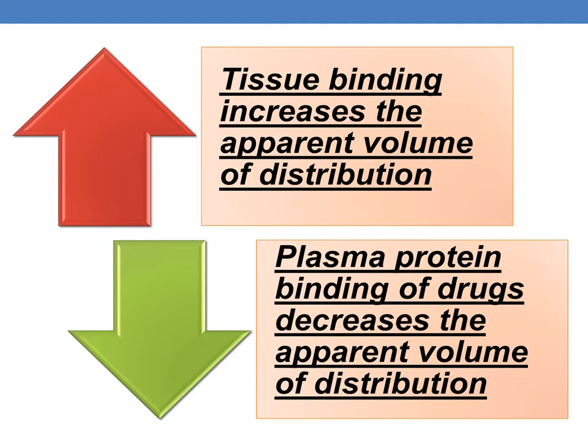Now the ground rule is, tissue binding increases the apparent volume of distribution, whereas plasma protein binding decreases the apparent volume of distribution. This is a very important point and it should be remembered as a ground rule. So let us discuss how.